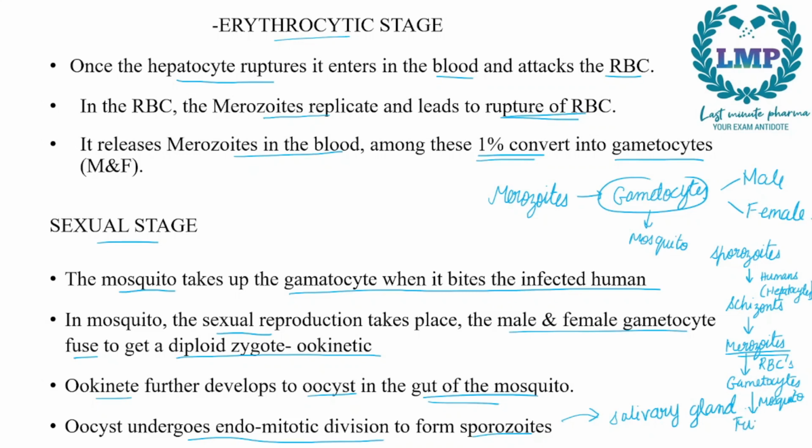would be fusion. Due to fusion, there would be a diploid ookinete formed. From the ookinete, we will get the oocyst. From the oocyst, we will get the sporozoites. Then again this cycle will repeat.